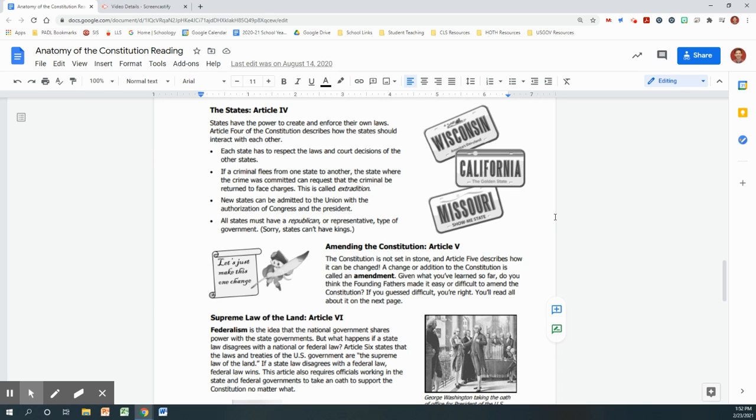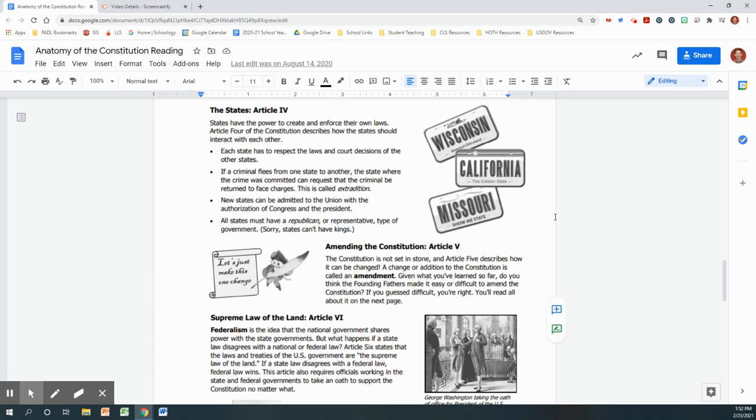The states, Article 4. States have the power to create and enforce their own laws. Article 4 of the Constitution describes how states should interact with each other. Each state has to respect the laws and court decisions of the other states. If a criminal flees from one state to another, the state where the crime was committed can request that the criminal be returned to face charges.